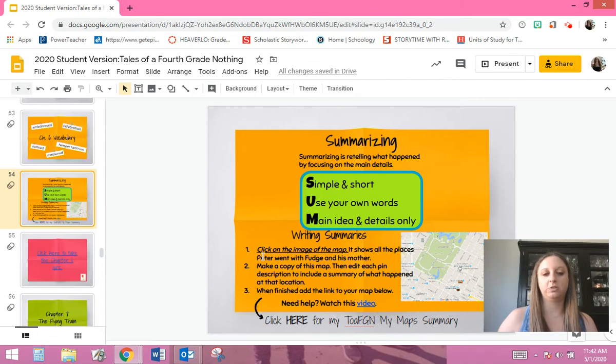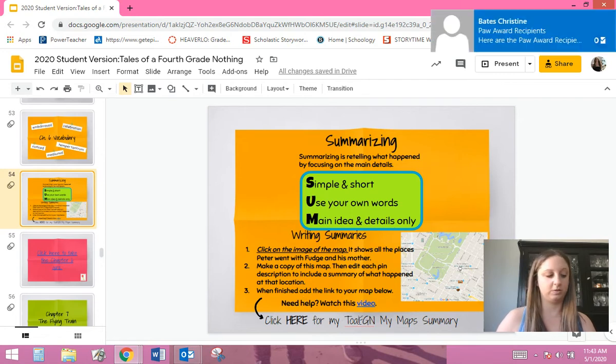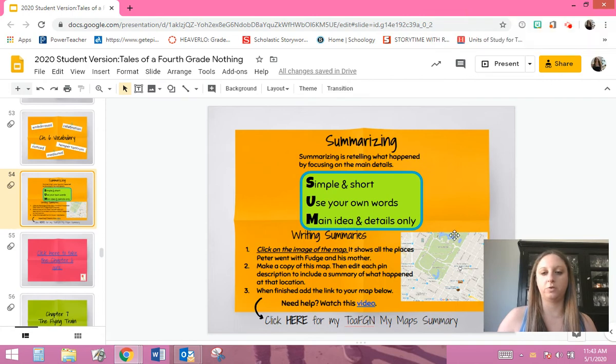The first thing you're going to do is click on the image of this map right here. The second thing you're going to do is make a copy of this map. Just like you would make a copy of a Google Doc or Google Slides, you're going to make a copy, and I'm going to show you how to do that in a second. Once you make your own copy, you're going to write a short summary about each of the stops along the map. Then you're going to copy and paste the link to your Google map down here. Okay, so I'm going to show you how to do all those things.